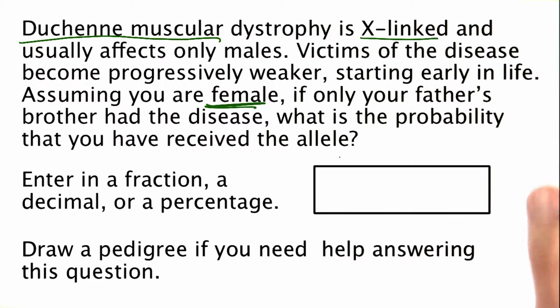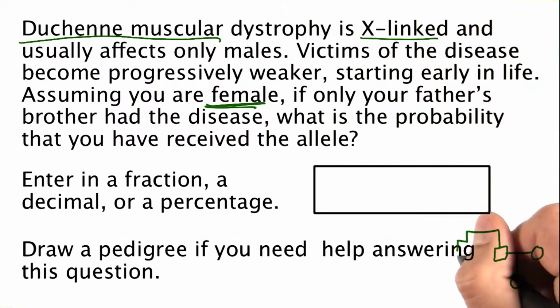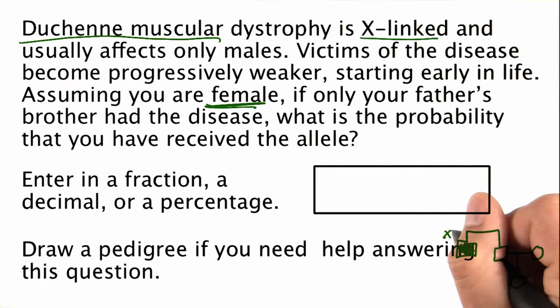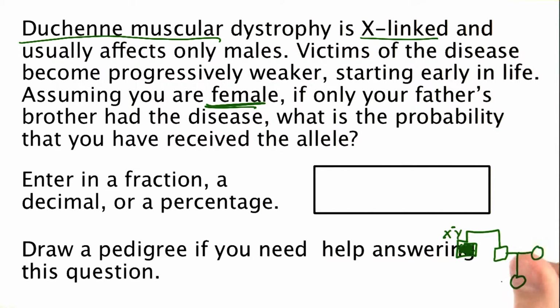So you're female, so if I were going to draw a mini pedigree here, you are. And here are your parents, your father and your mother. And we're going to say here that your father's brother had the disease. So that means they had an affected X. But your father was not affected. That must mean that your father has the normal or the typically functioning copy of the gene on the X that doesn't cause Duchenne's muscular dystrophy. So X plus.